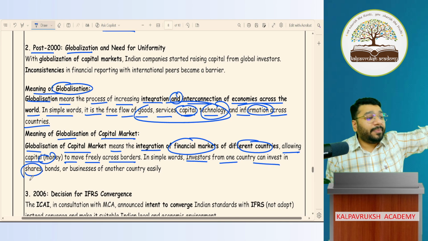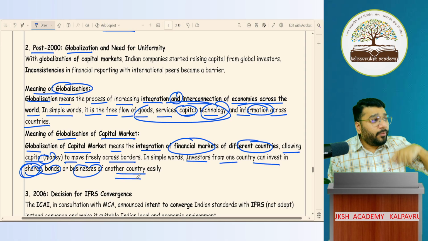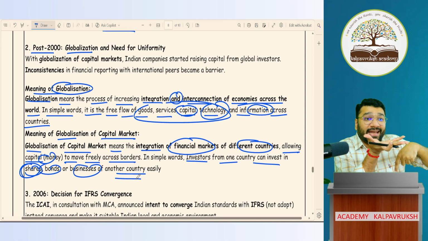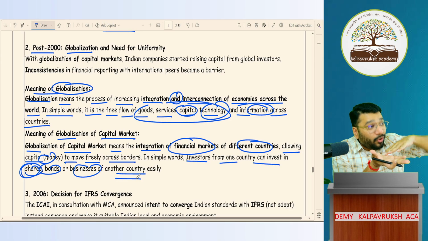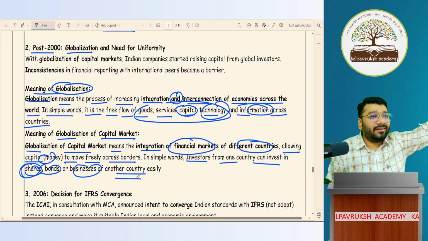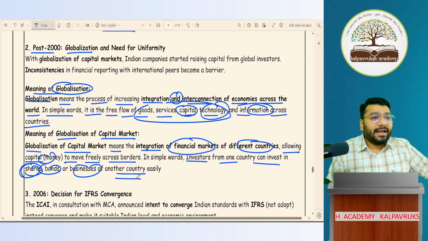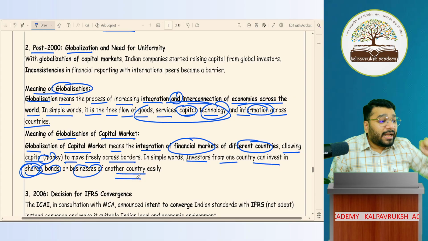So all the foreign people started investing in shares, bonds, and business of our country. Likewise, we also started. Now that we also understand Ind AS, which is an English language, we can understand the financial statements of other countries, and we are also investing in other countries. So the flow of money became very smooth, right? After Ind AS came into the picture. So that was the main aim.